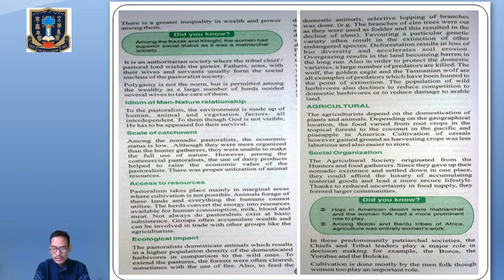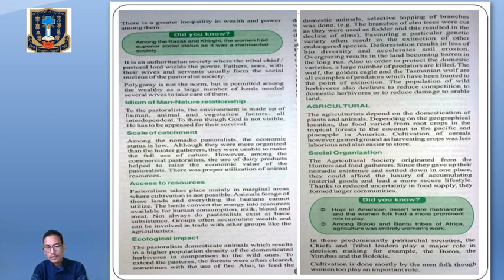General features: we can say that agriculture depends on the domestication of plants and animals. So they were totally dependent on the domestication of plants and animals, and depending on the geographical locations, the food varied from root crops in the tropical forest to the coconut in the Pacific and pineapple in America. Cultivation of cereals, however, gained ground as harvesting crops was less laborious and also easier to store.